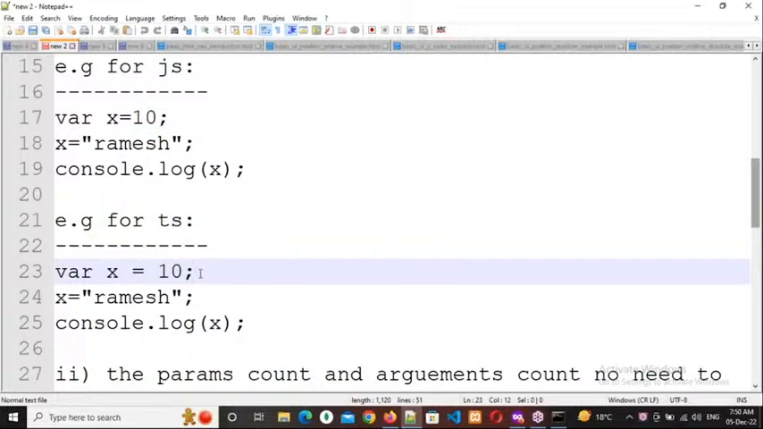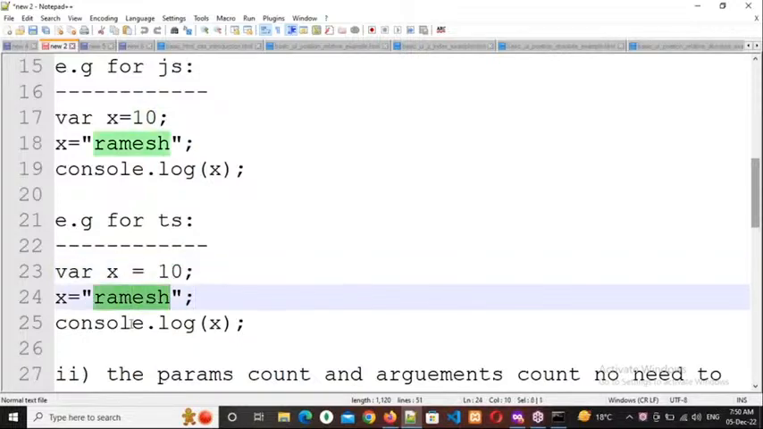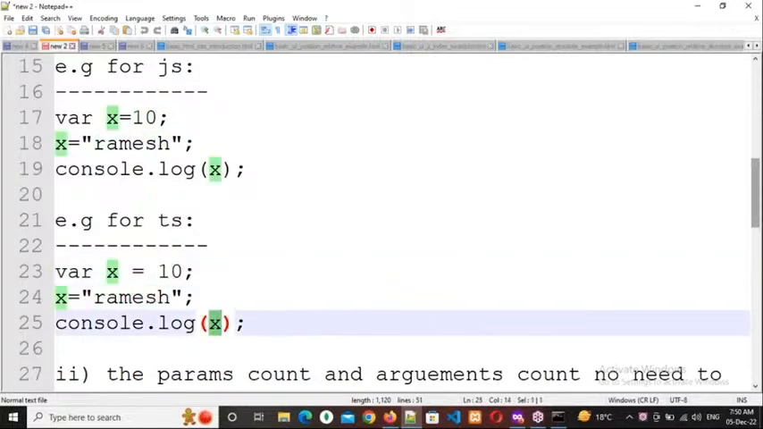If you assign the data type, it's okay. If you don't assign, what happens? Depending upon the first value, it will assign the data type. So what is the first value here? 10. 10 means what? Number. So automatically x becomes number data type. Then every time you want to modify the value, that should be number only. For example, if you write 10 here, you have written Ramesh here, and here you are writing console.log x. What happens? You will get the output as error.